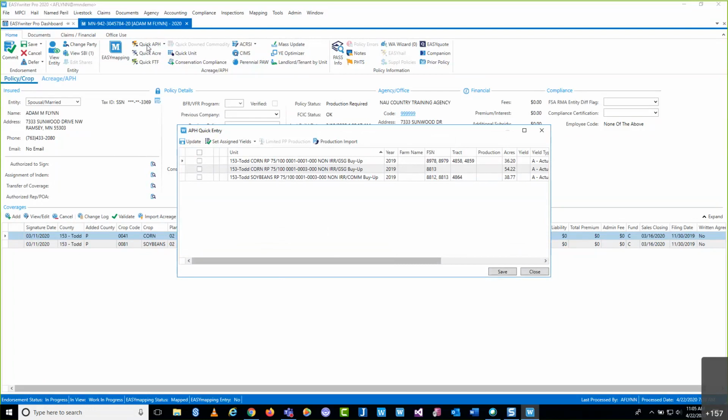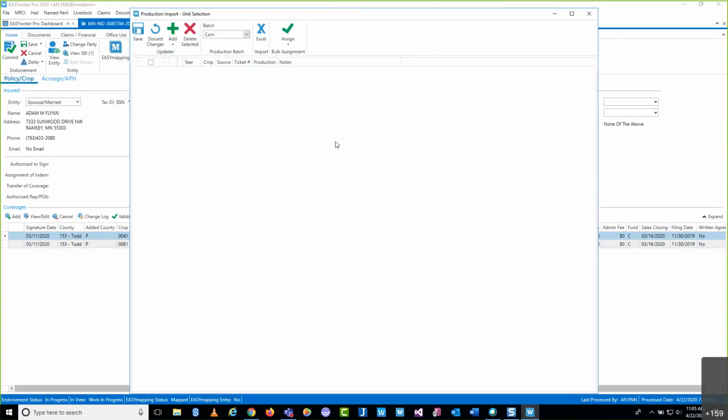The new feature, or the feature that we want to look at specifically today, is this button right here, this production import button. And so I'm going to click this real quick and then give you a little bit of background of what this is, and then, like I said, tie it into social distancing and what we're dealing with today.